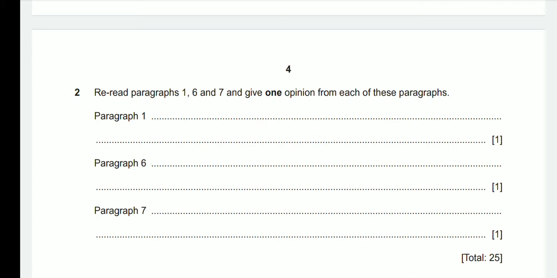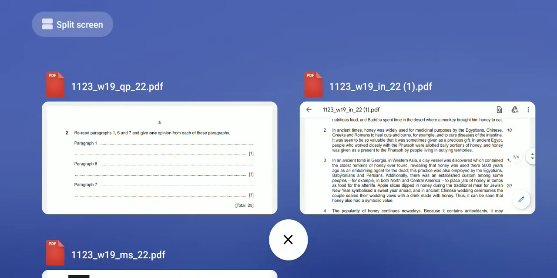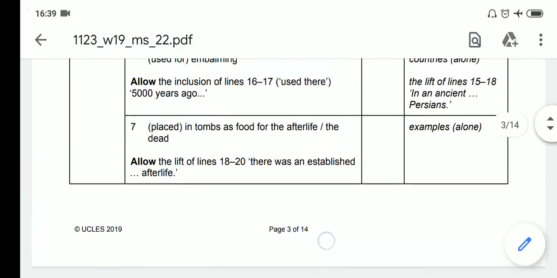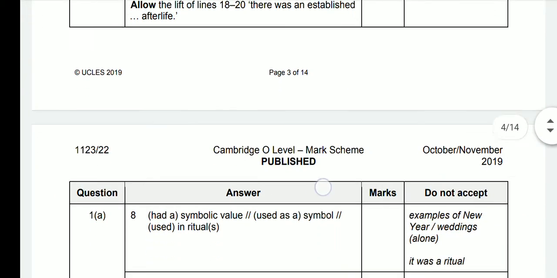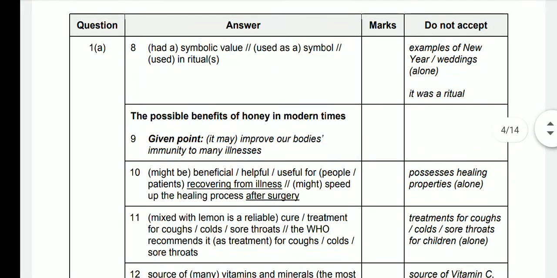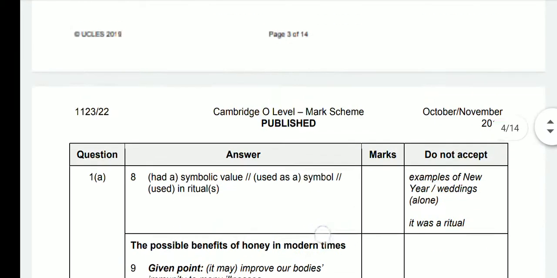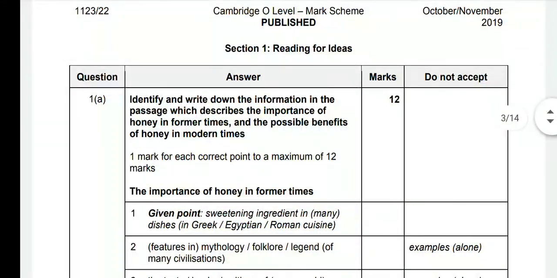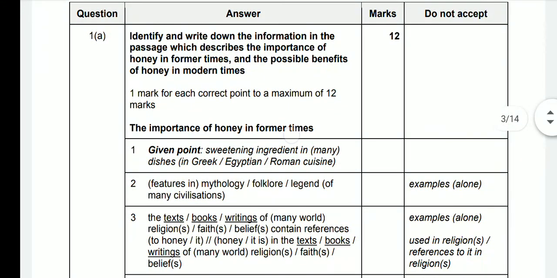This is the passage I gave you. You must have solved it. Today we are going to see the marking scheme of this. I will provide you the document of the marking scheme as well. This was question number 1A: possible benefits of honey in modern times and importance of honey in former times. This is question 1A.